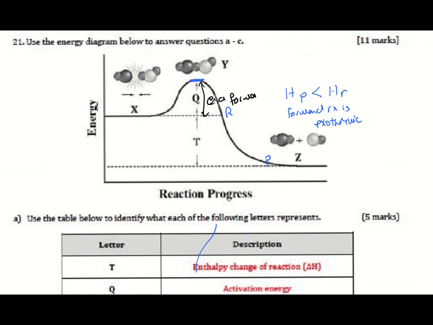But if the reaction is going to be reversed, and here we'll have the reactant and there we'll have the product, the activation energy now will be all of this. This is the EA for the reverse reaction. This means that the reverse reaction is not preferred because more energy is required for the reaction to start.